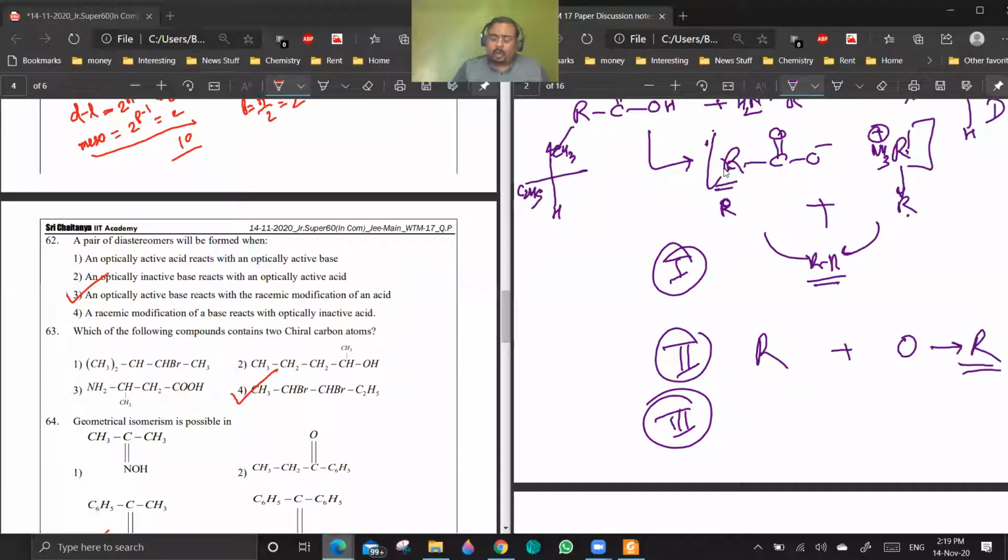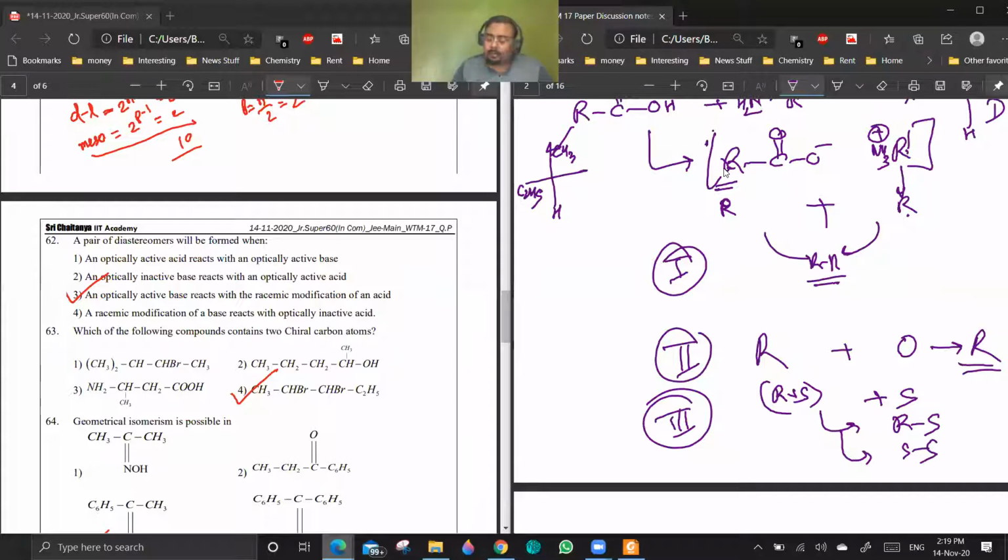Third is an optically active base. An optically active base reacts with a racemic modification of an acid. Let us say that the base is S and you are reacting with a racemic acid, which is R plus S. Then you will be getting 2 configurations, RS and SS. Are you getting the point?